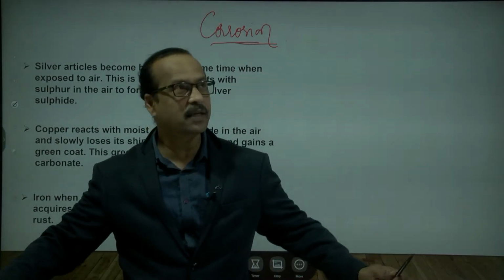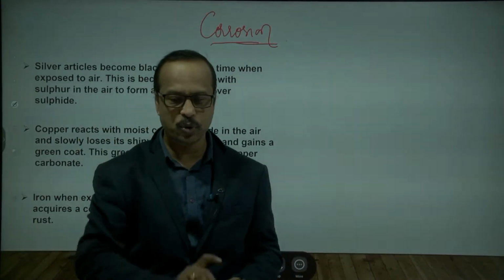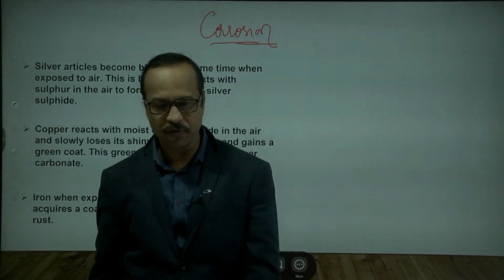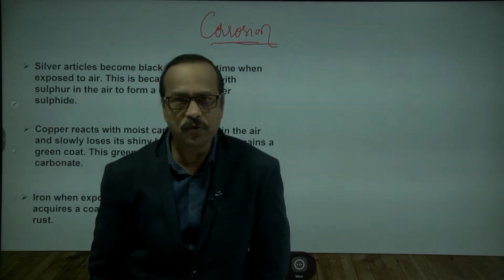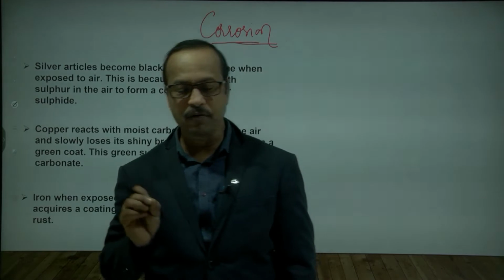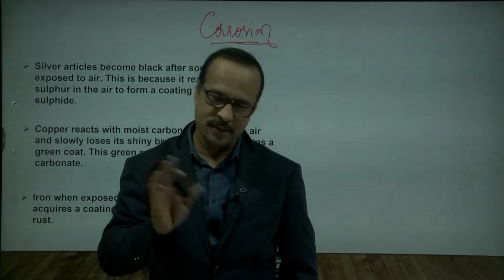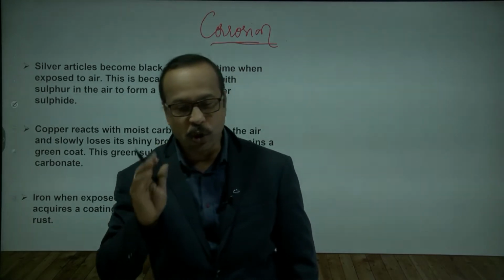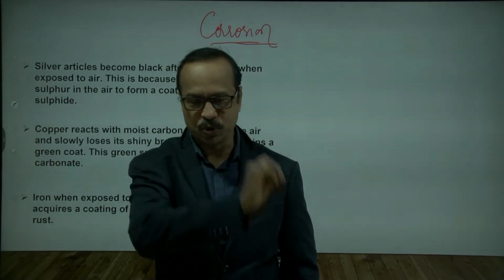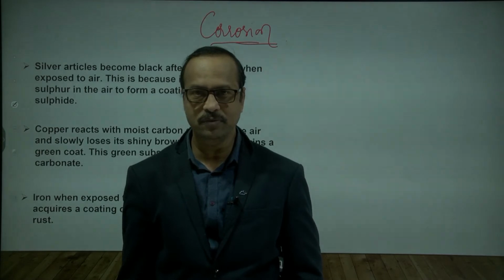Now take that iron nail and throw it outside your house, in the backside where the ground is, an open place, and leave it for a few days. After a few days you check the iron nail, how will it be now? Rust. So this is called corrosion. Is this clear now?